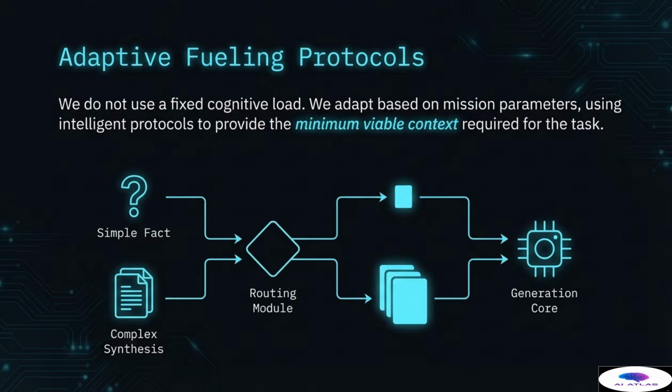This query is routed through an intelligent routing module. The module uses a fast, lightweight classifier to determine the appropriate context payload size. A simple fact query may receive only one small, highly relevant chunk of context, while a complex synthesis task receives a larger, distilled set of documents. This dynamic approach ensures that the core is never underfed, having exactly what it needs, but crucially, it is never overfed. This simultaneously mitigates both the lost in the middle anomaly and the latency and cost overload failure modes. Adaptive fueling is the linchpin of efficiency and resource management in the control protocol.